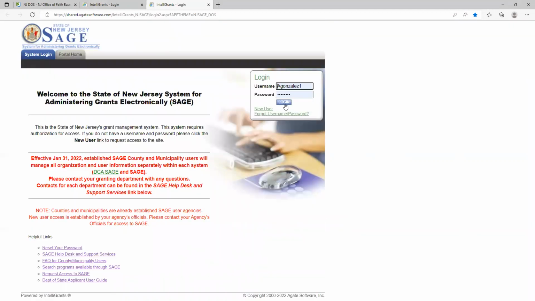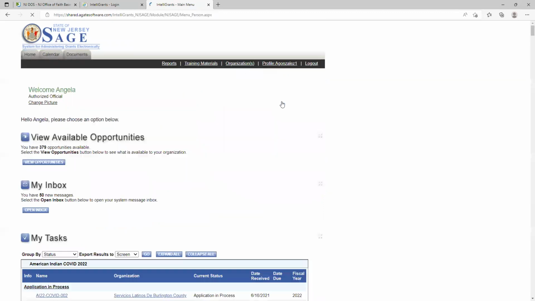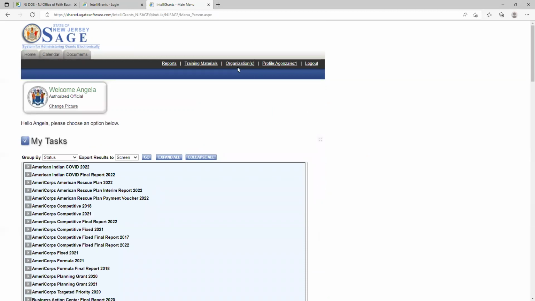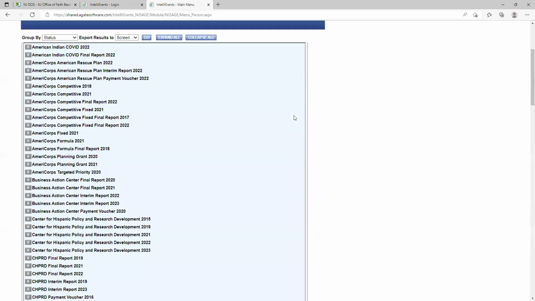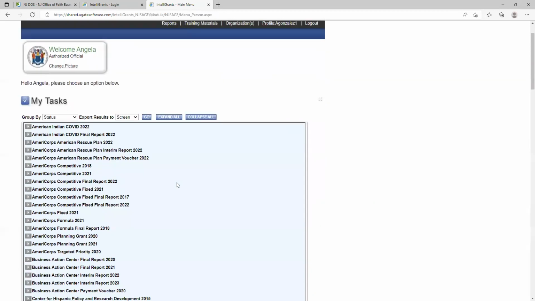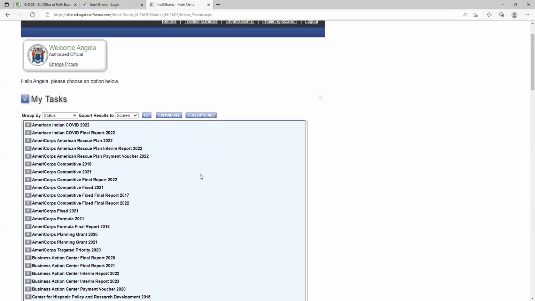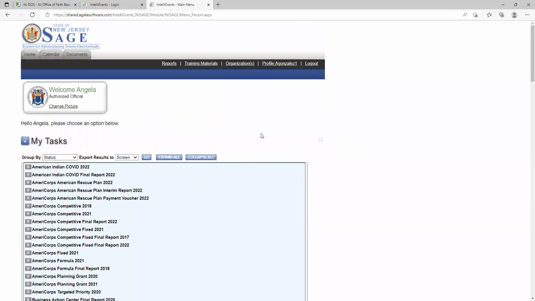So I say, okay, now we need you to log in. You log in. And the first thing we want you to do, Sage takes a little time to load, okay, we want you to go to organization. When you access Sage, your page is not going to look like this. It's going to be a blue box and it's going to be empty. This is our test site.